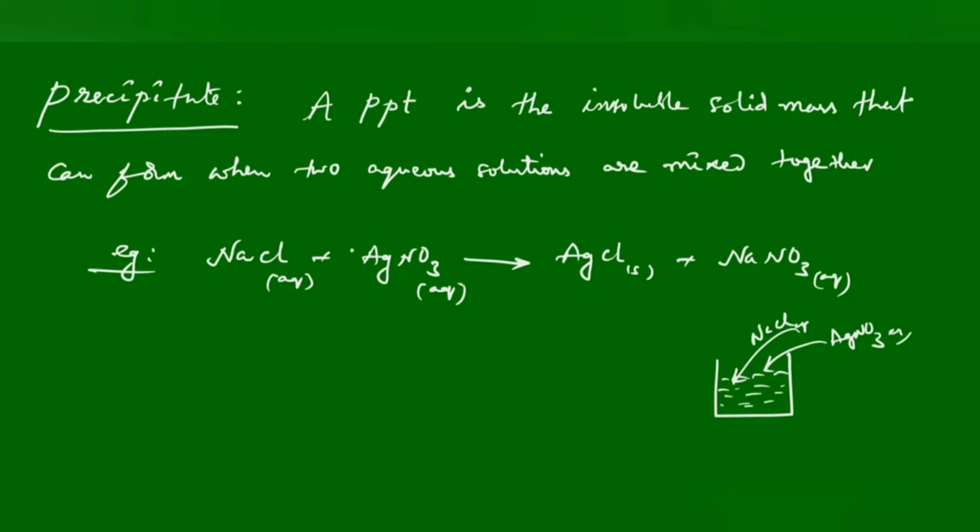Here sodium is displaced by the silver and it forms AgCl solid. The precipitate settles at the bottom of the container, and the remaining aqueous solution is NaNO3. We have the NaNO3 aqueous solution and AgCl at the bottom of the container, and this overall reaction we call a precipitation reaction. This AgCl is called the precipitate, the insoluble solid mass.